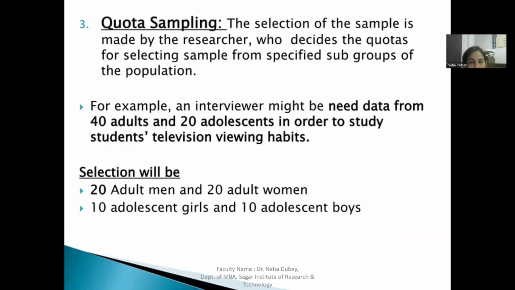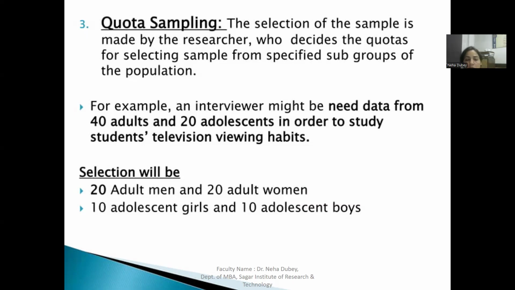Now, what is quota sampling? The selection of the sample is made by the researcher who decides the quotas for selecting the sample from specified subgroups of the population. For example, an interviewer might need data from 40 adults and 20 adolescents in order to study students' television viewing habits. So in this, 20 adult men and 20 adult women, and 10 adolescent girls and 10 adolescent boys.